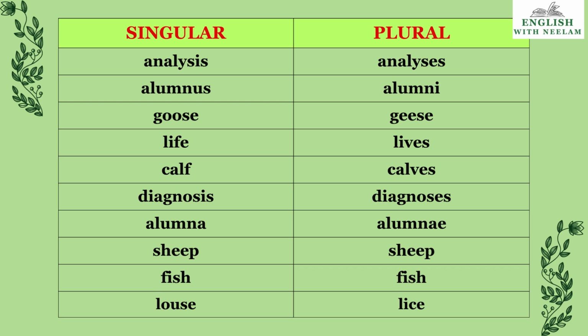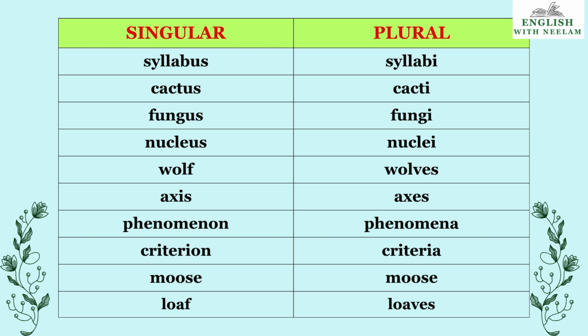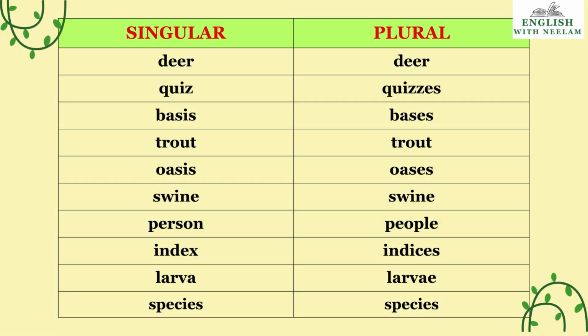Louse becomes lice. Syllabus is syllabi. Cactus, cacti. Fungus is fungi. Nucleus is nuclei. Wolf is wolves. Axis is axes. Phenomenon is phenomena. Criterion is criteria. Moose is moose. Loaf is loaves, V-E-S. Deer remains deer. Quiz becomes quizzes. Base is bases only, children, just a difference of I-N-E. Trout is trout only. Oasis, oases. Again, a difference of I-N-E.